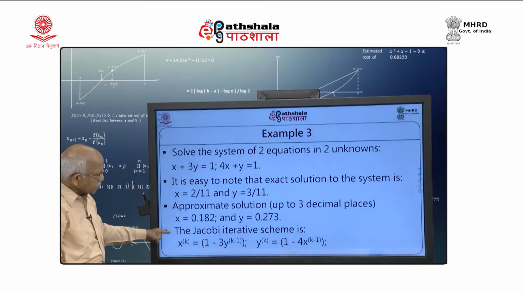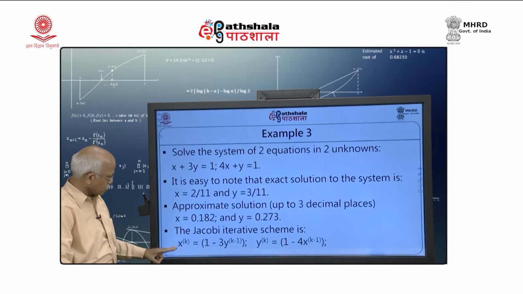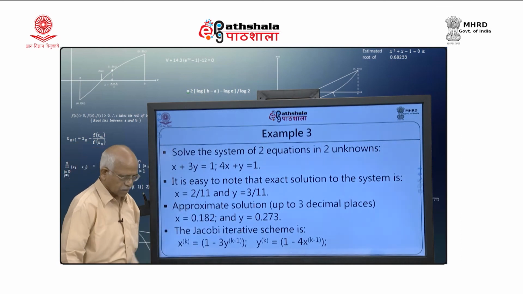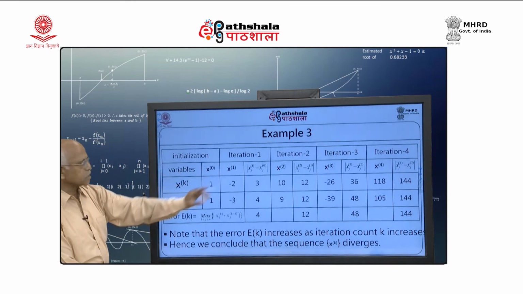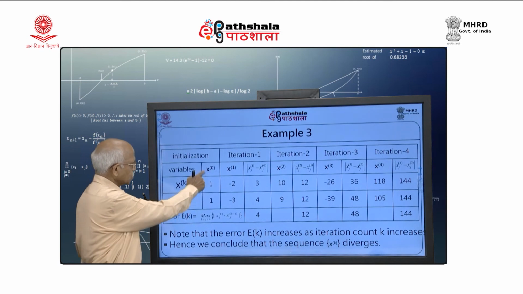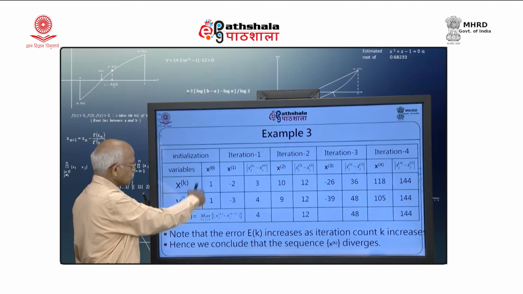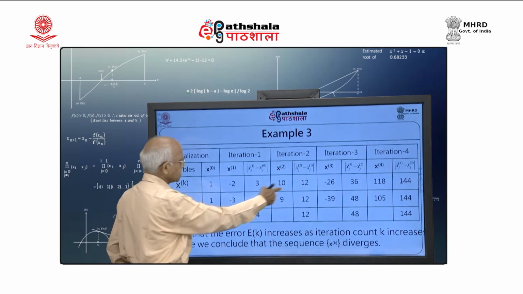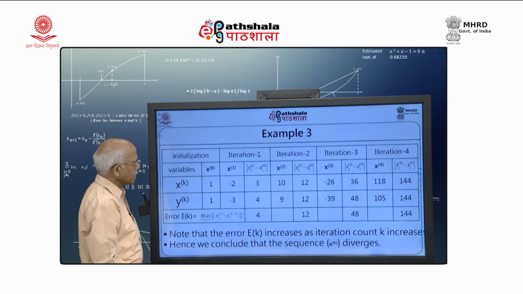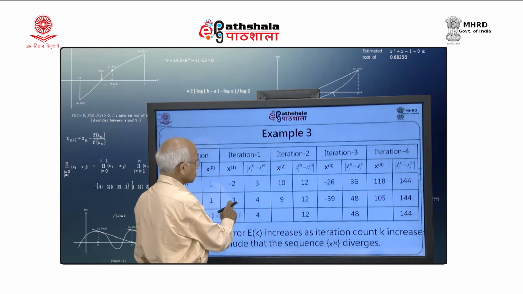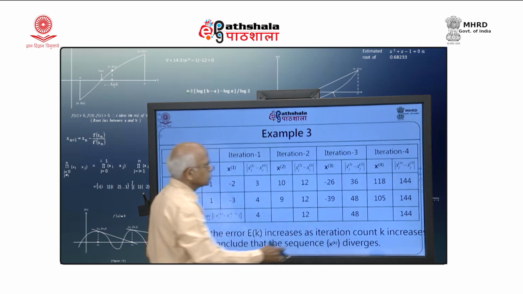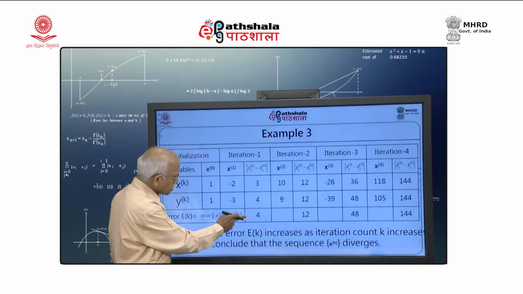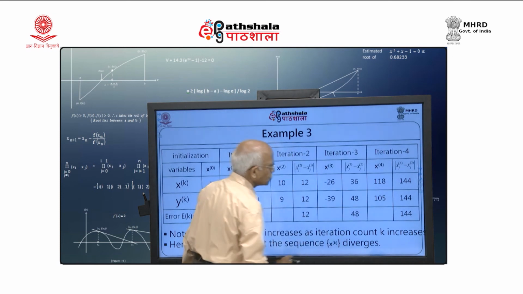If I want to solve this by the Jacobi iterative scheme, my iterative scheme will be like this, and I am using this iterative scheme and calculating as previously, doing the table calculations here. I am taking the initial value as 1 1 and then these are the remaining values I get: minus 2 3 3 4 2 3 10 9 minus 26 minus 39 118 105. So, values are increasing, error is increasing: 4 12 48 144.